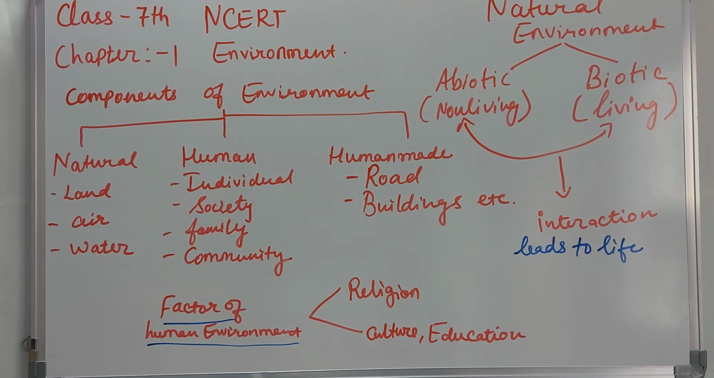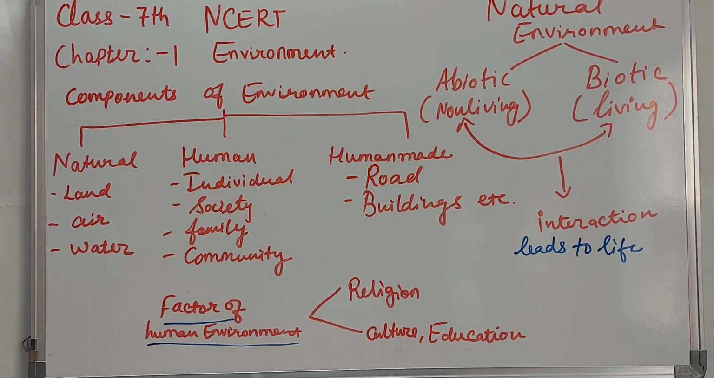Land, we can classify as lithosphere. Lithosphere means land only. Then comes air, which we can classify as atmosphere. Then comes the water, which can be classified as hydrosphere. Then comes the human. Human includes individual, society, family or community. So these are all groups of human beings only. If a person is an individual, a single person, then also he comes under the group of human. If there is a society of people, then also it falls into the group of human, and then a family and community. So this whole is a component of environment which falls under the group of human beings.